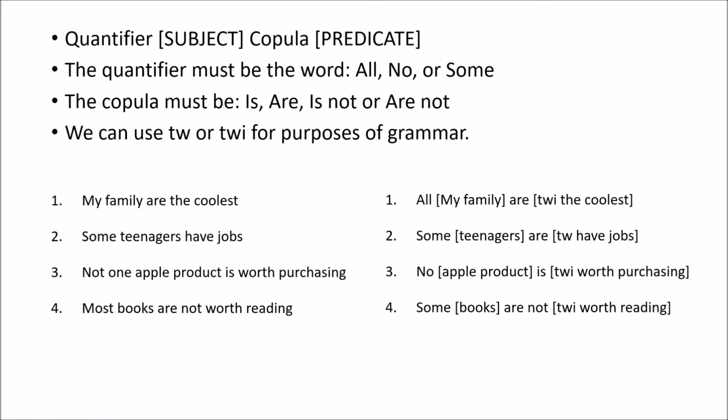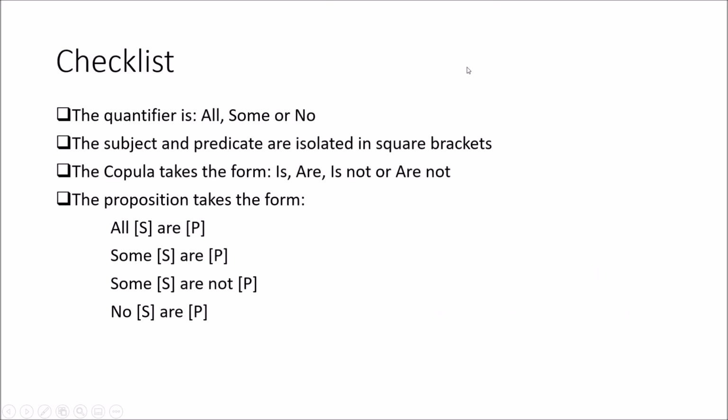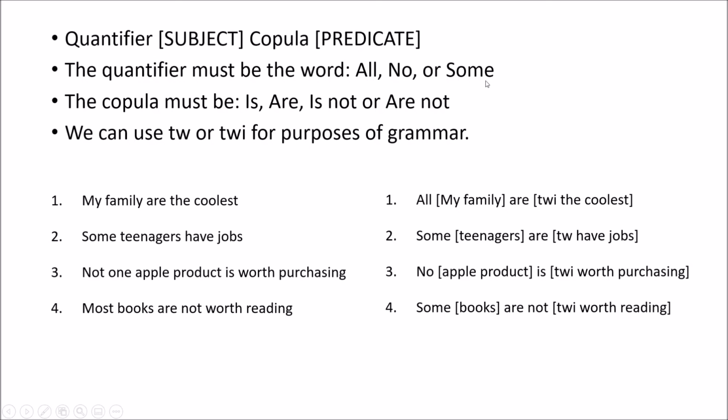Okay, most books are not that which is worth reading. So whenever we say most, okay, it doesn't insinuate all. So we cannot use the word all, all right? I've said the quantifier must take the form all, no, or some. Clearly, when we say most, we're not talking about all. We're also not talking about no books. Okay, when we say most, we have to use the word some, even though it doesn't get into all of the numbers. You know, we're not going into numbers here. We have to put our quantifiers as all, no, or some. That which is worth reading.